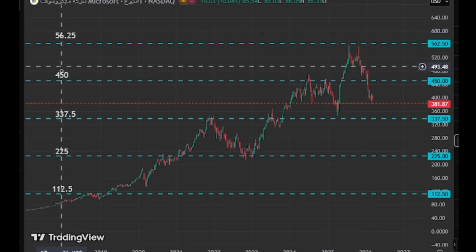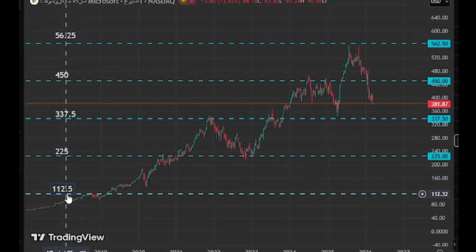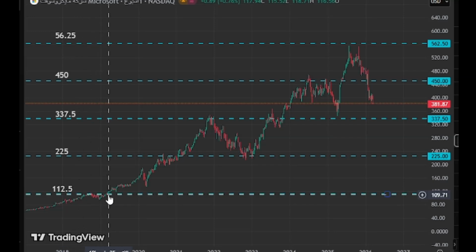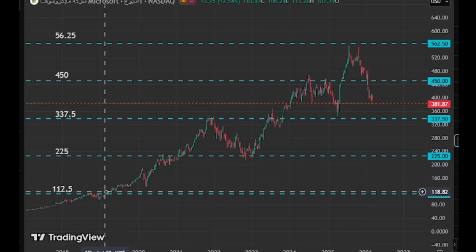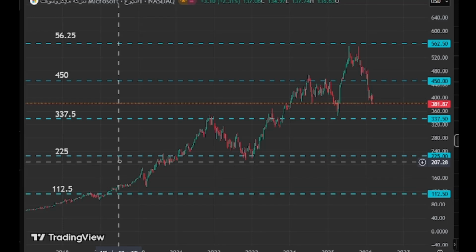The beginning was in March 2019 when the price broke through the 112.5 crossing gate and settled above it, officially announcing the start of a long wave towards the next target of 225.